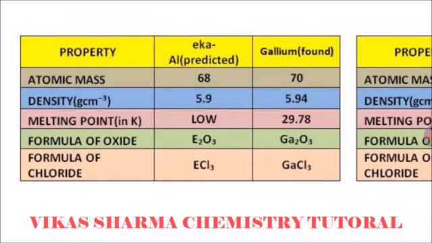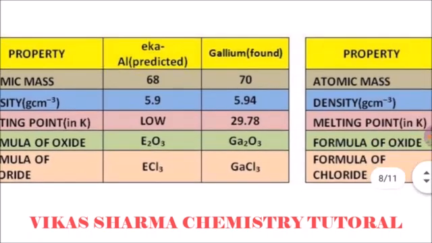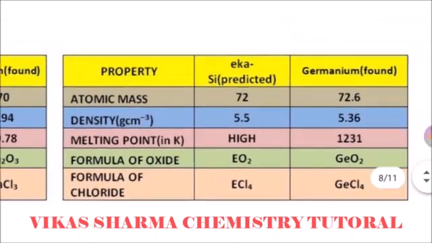So they said the atomic mass is 68, and after that they found 70, just similar. Density: Mendeleev predicted 5.9 gram per cubic centimeter, but it's 5.94, just similar. Melting point, they said low, and it is also 29.78, very low. Formula of oxide, Mendeleev predicted E2O3, and the formula of gallium oxide is Ga2O3, and the formula of chloride predicted by Mendeleev is ECl3, it is gallium GaCl3. It means the predicted values are accurately the same as after the elements were found.